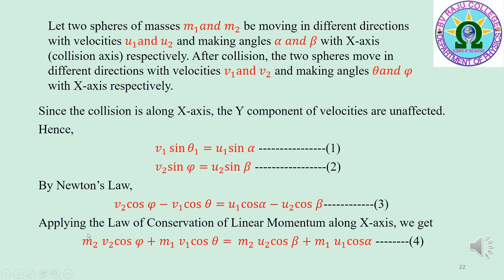Applying the law of conservation of linear momentum along the x-axis, we get m2 v2 cos phi plus m1 v1 cos theta is equal to m2 u2 cos beta plus m1 u1 cos alpha. That is equation 4.